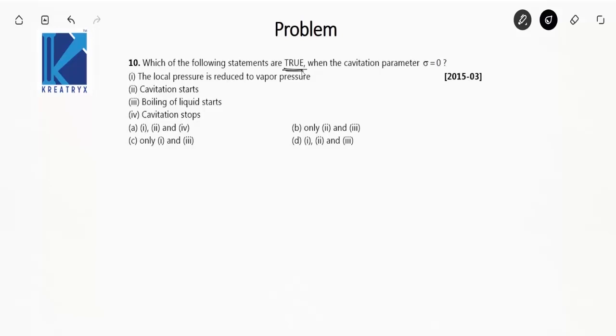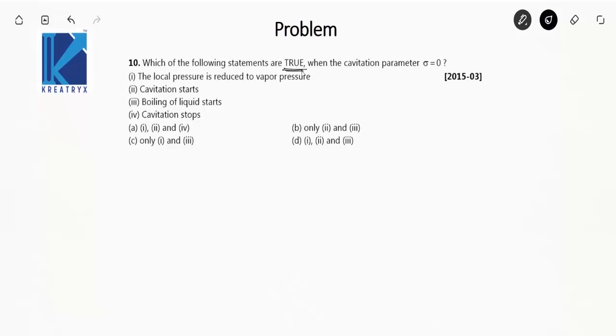When local pressure becomes equal to the vapor pressure, cavitation starts, which indicates that the boiling of liquid takes place. Due to this bubble formation, this results in cavity formation, and when they collapse, erosion takes place, and the system is destroyed due to pitting.